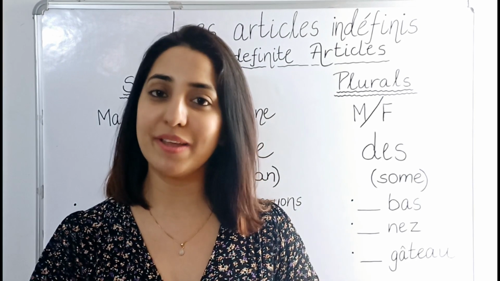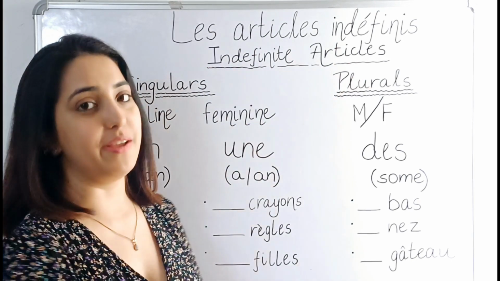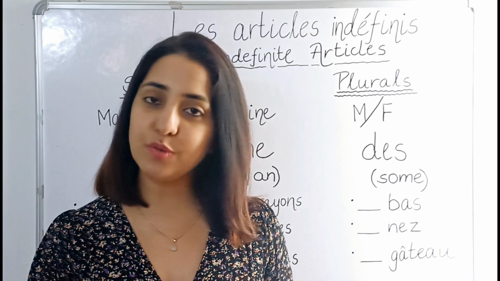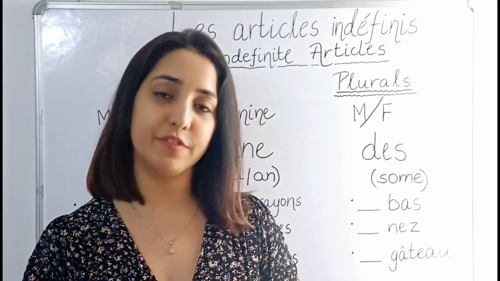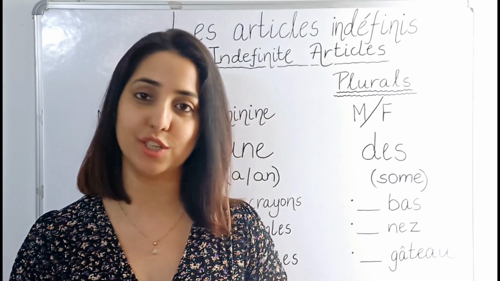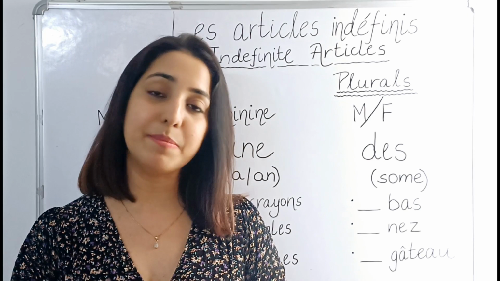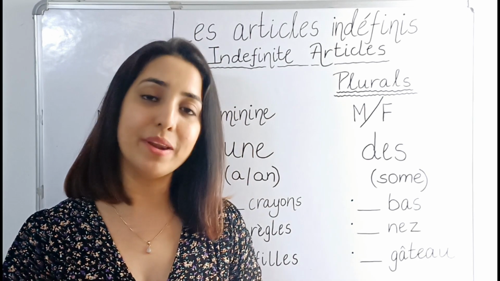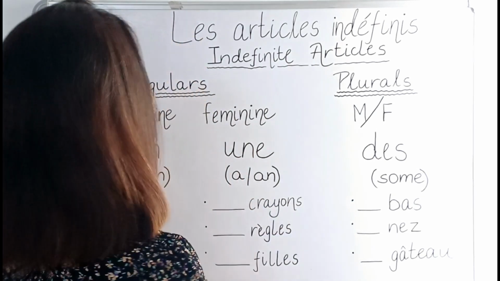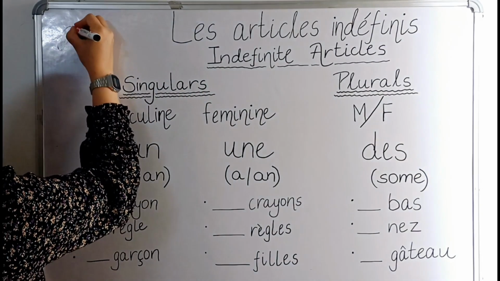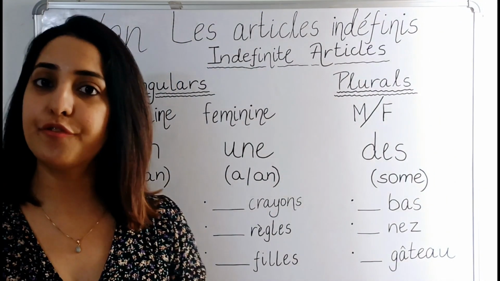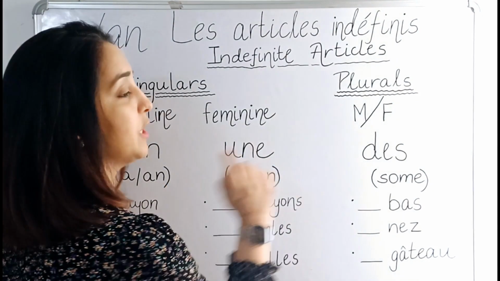So our today's topic is les articles indéfinis. Les articles indéfinis means indefinite articles. As we all know, we have definite and indefinite articles in English, the same way we have indefinite and definite articles in French. Before starting, let me ask you, how many indefinite articles do we have in English? Good. We have two indefinite articles in English, that is a and an. But in French we have three indefinite articles.